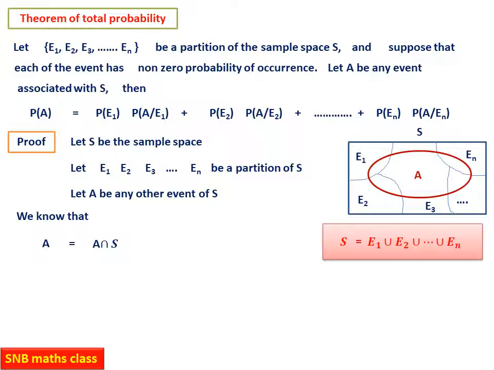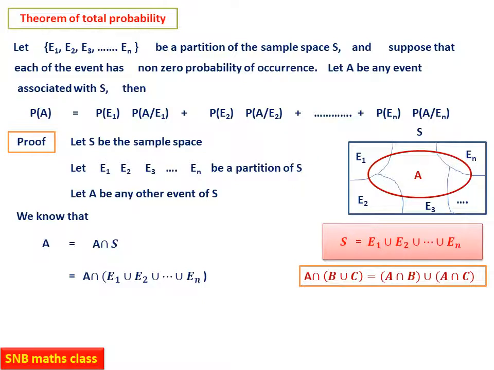Since E1, E2, E3 are a partition, S must be equal to E1 union E2 etc. union En. So we can write A intersection, in the place of S, E1 union E2 union etc. union En. Now look here. Last year we studied the distributive property with respect to union and intersection.